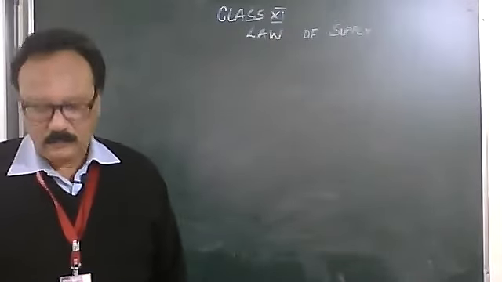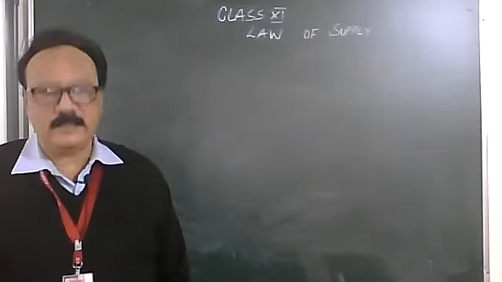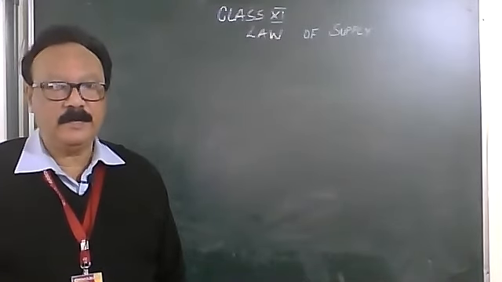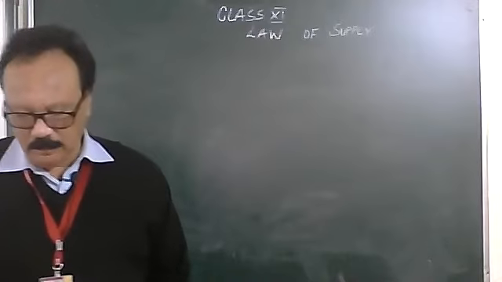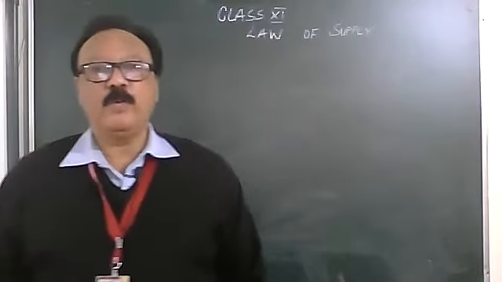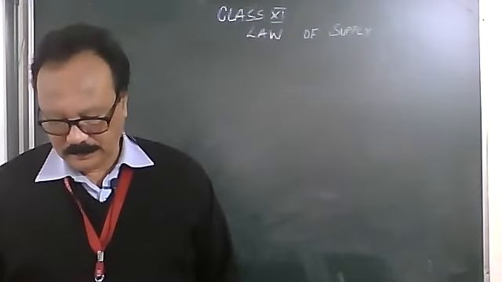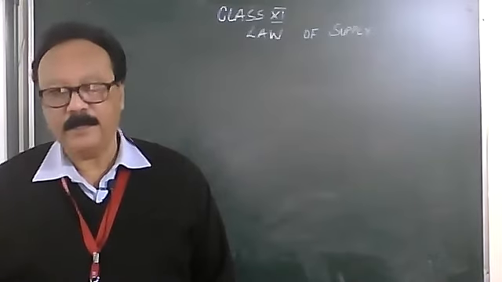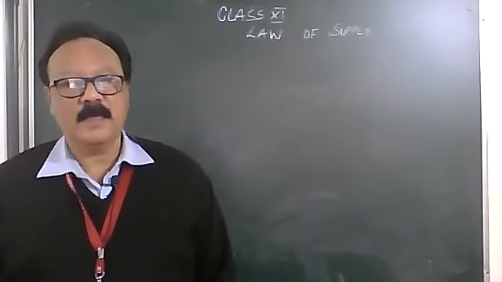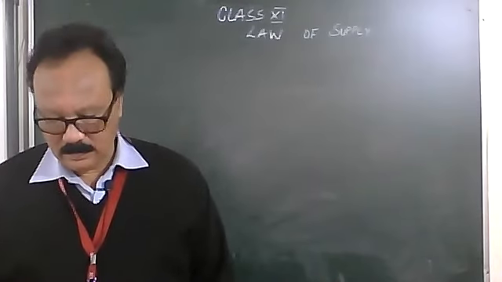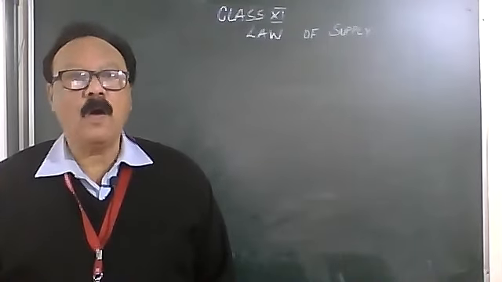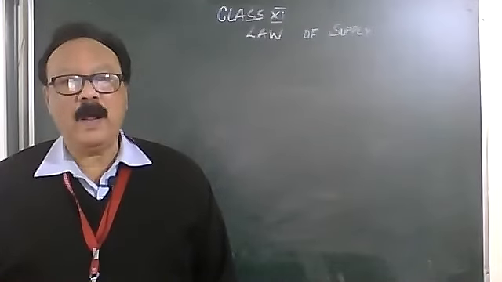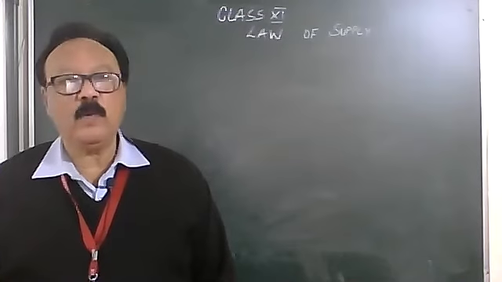Write down: the law of supply states that there is a direct relationship between the price and the quantity supplied of a commodity, other things being equal.